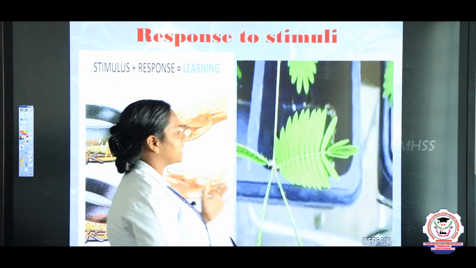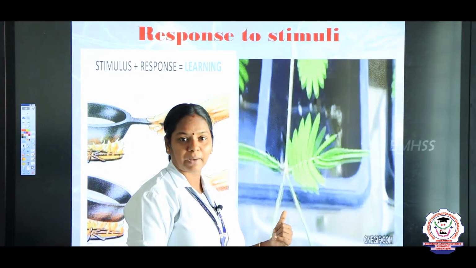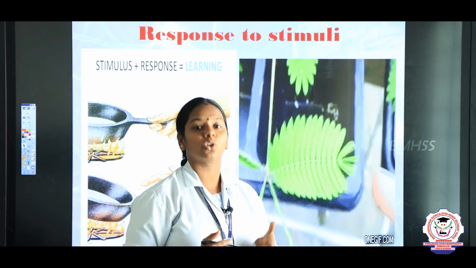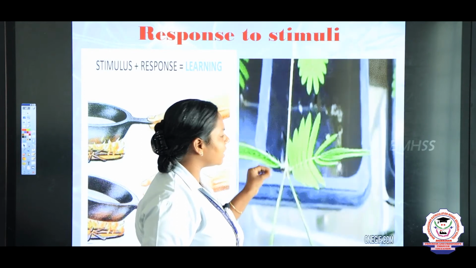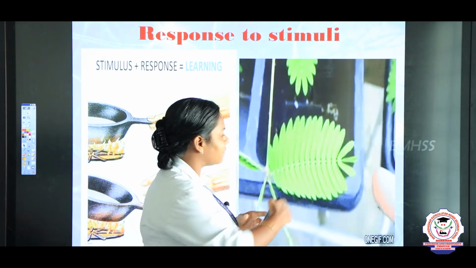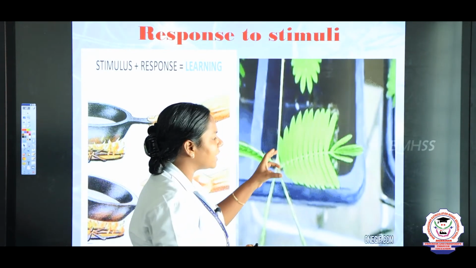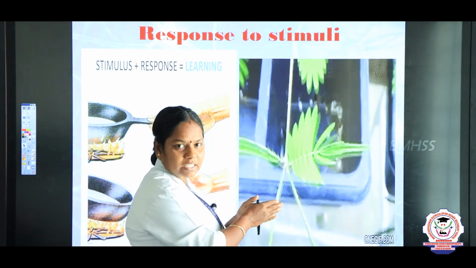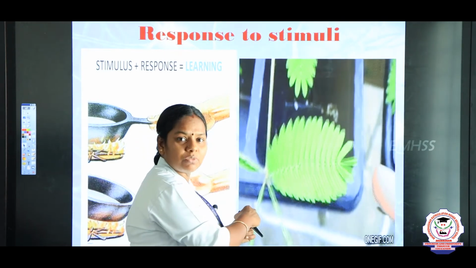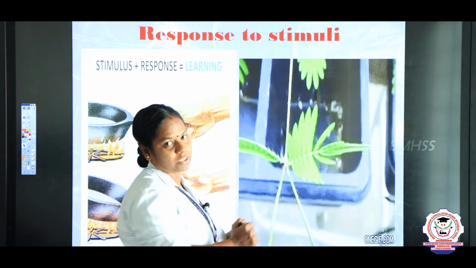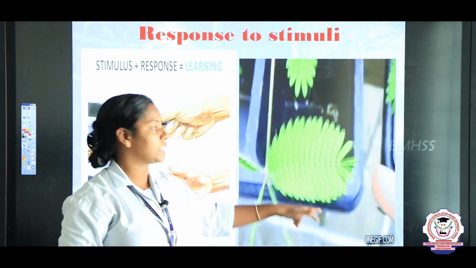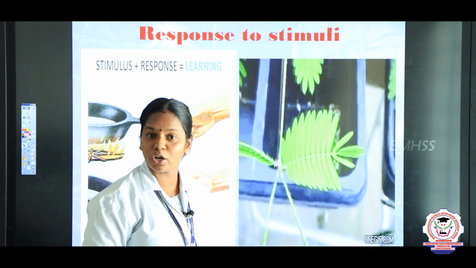The well known example for this is the touch me not plant. In Tamil we say it as Tottal Siningi. Just imagine, children, when we touch this leaf with the help of a stick, automatically the leaf closes. So, touching is a stimulus and the closure of the leaves is a response. A very good example for response to stimuli is the touch me not plant.